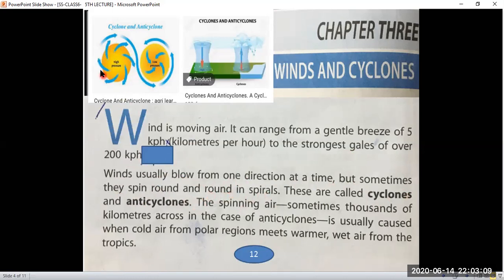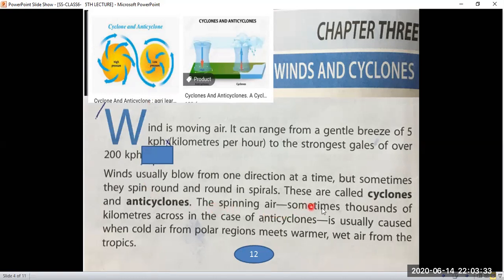These are the spirals, one direction, and this is the other spiral in the other direction. These are called cyclones and anticyclones. So look here, the cyclones in one direction and anticyclones in the opposite direction.